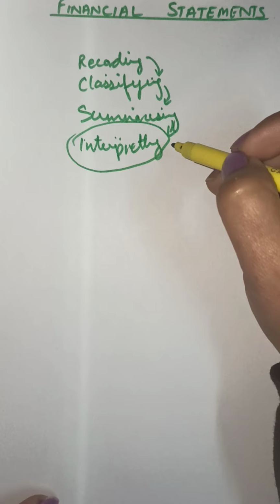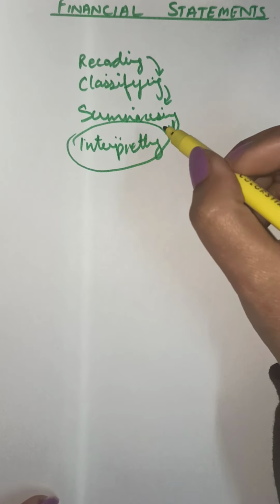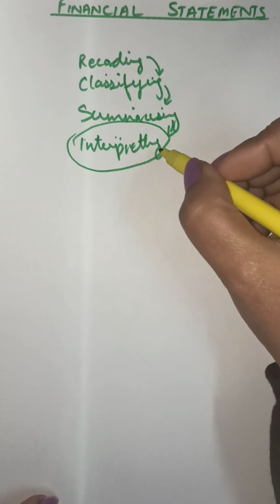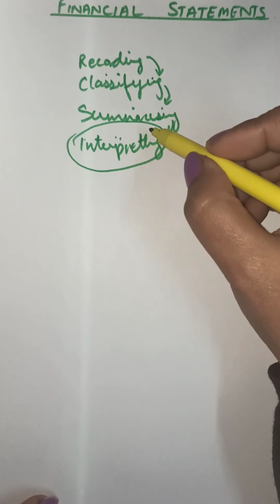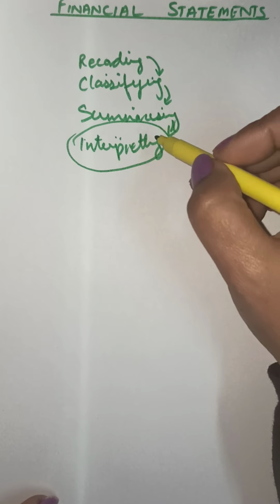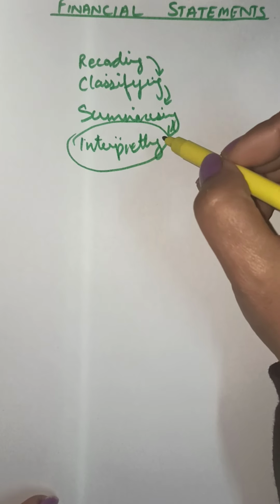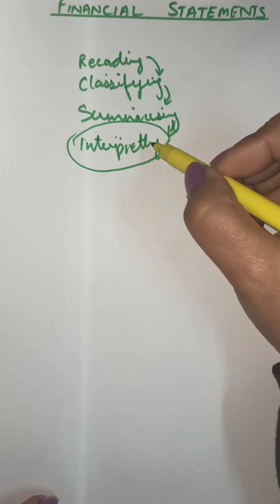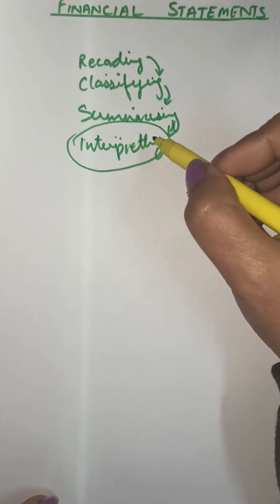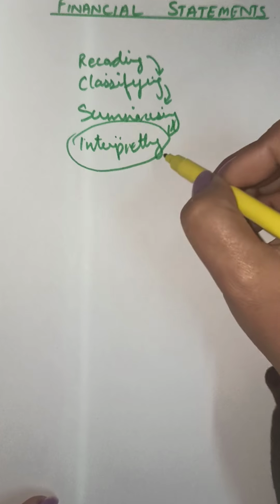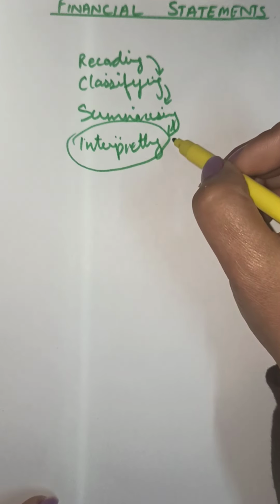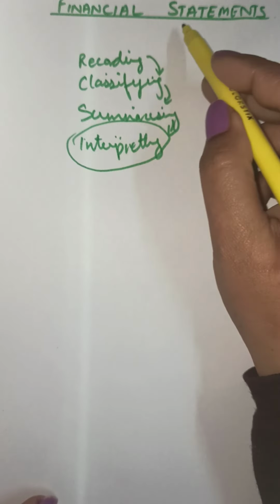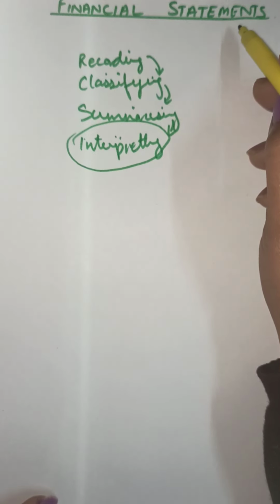What is interpretation now? Interpretation means finding out conclusions of the financial records. All the financial transactions of the business have been recorded till now. What do those transactions interpret? What do we conclude with those transactions? That has been calculated here in interpreting the results or interpretation. For interpretation, we make the financial statements. We prepare these financial statements.